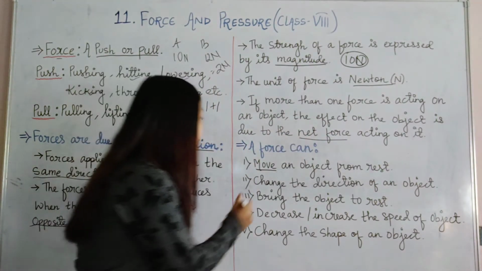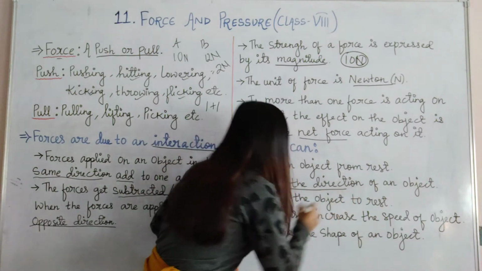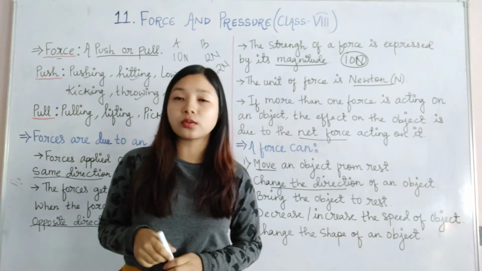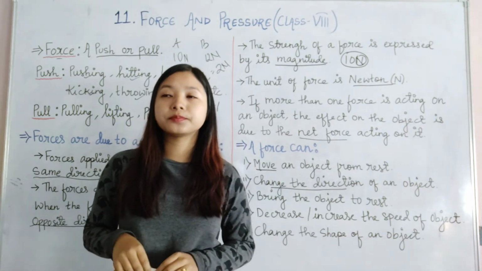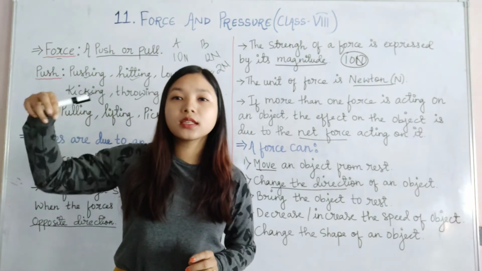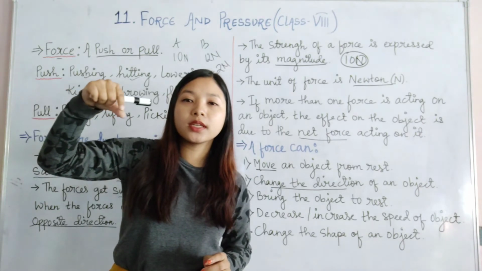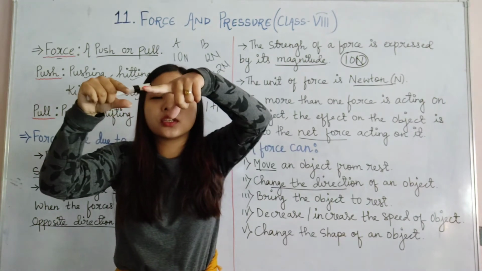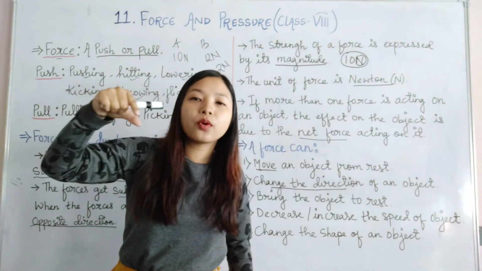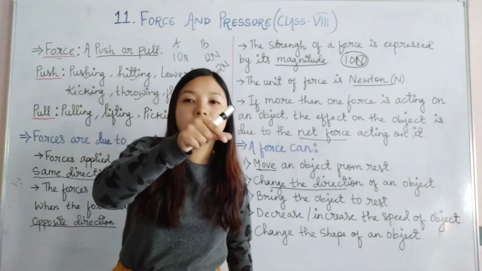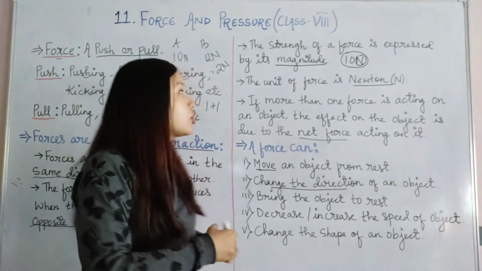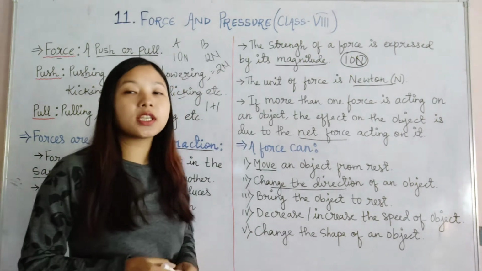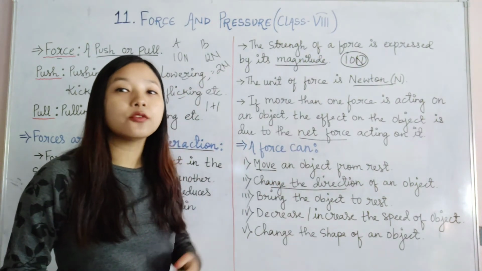Next is changing the direction of an object. A force can change the direction of an object also. For example, let's say one person has kicked the ball and the ball is coming in this direction, and you kick the ball in that direction. What will happen? First the ball is coming in this way. When you have kicked it, it will change its direction. So you will see a change in direction can be brought about by applying force.